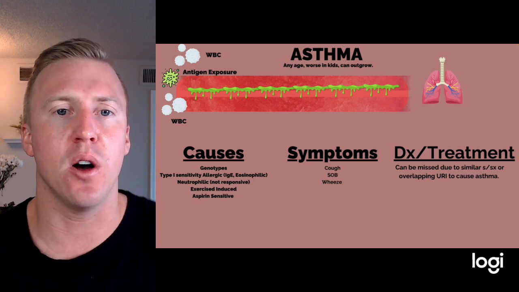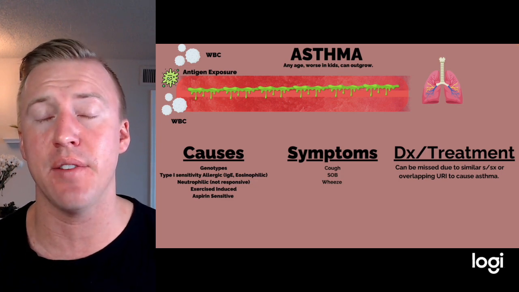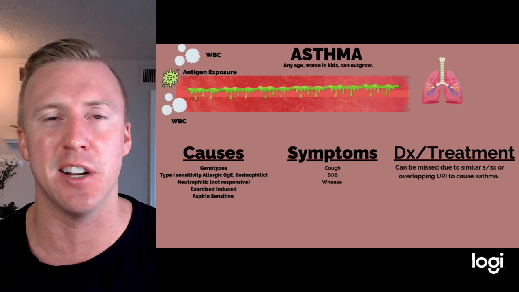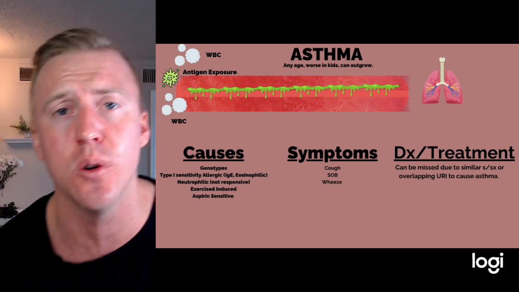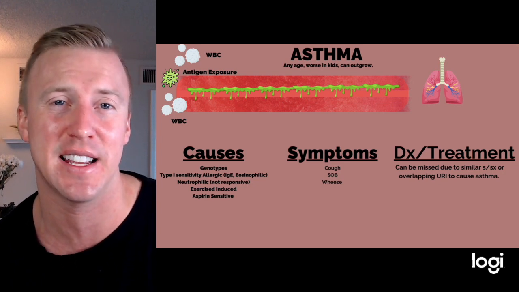Now, kids, usually young kids, can get this. They can even outgrow it sometimes. And that's just the genotype they have. Now, we can see asthma actually present in adults too that possibly didn't have it prior as a kid.